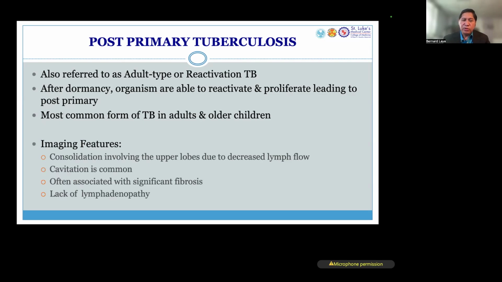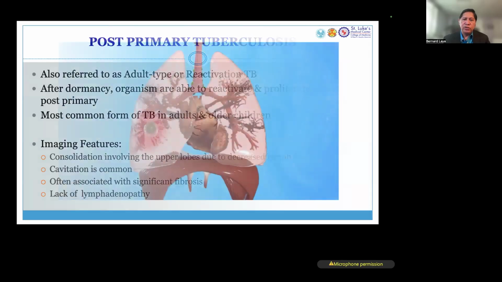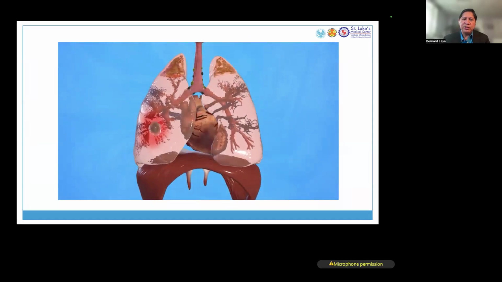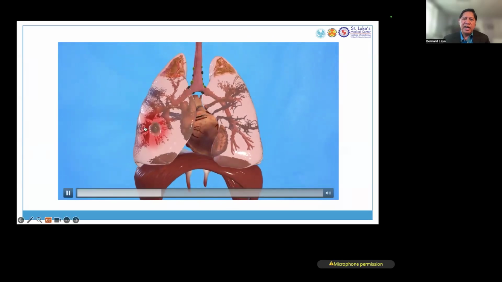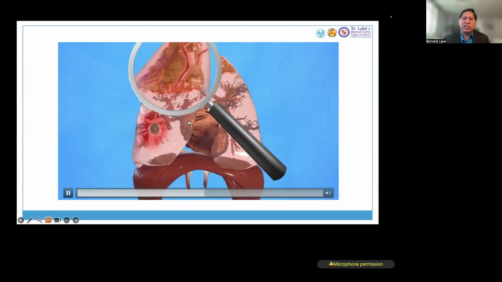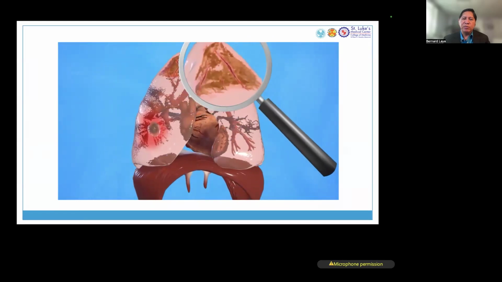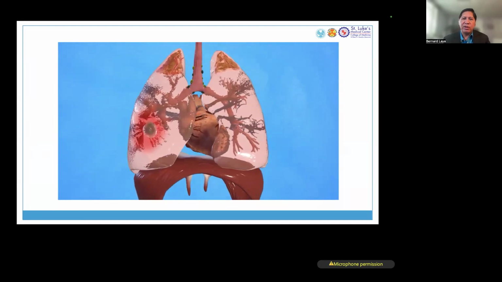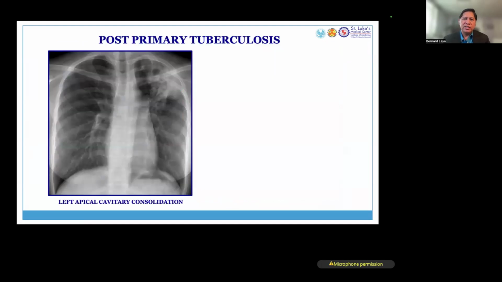The imaging features usually is a consolidation involving the upper lobes due to decreased lymph flow. To show you, this is again the patient who had previous tuberculosis, and the reactivation usually occurs in the upper lobes, and there is opacity, there's scarring, and even cystic or cavitary formation. So this is post-primary tuberculosis. Notice the opacity involving the apices, the apex, with cavity.